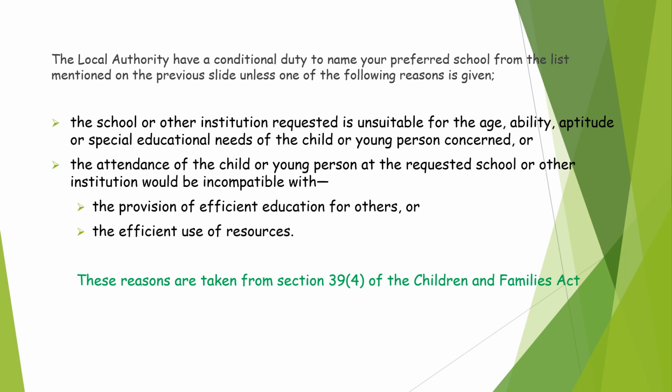The local authority have a conditional duty to name your preferred school from the list mentioned on the previous slide unless one of the following reasons is given. The school or the other institution requested is unsuitable for the age, ability, aptitude or special educational needs of your child, or the attendance of the child at the requested school would be incompatible with the provision of efficient education for others, or the efficient use of resources. These reasons are taken from Section 39(4) of the Children and Families Act.